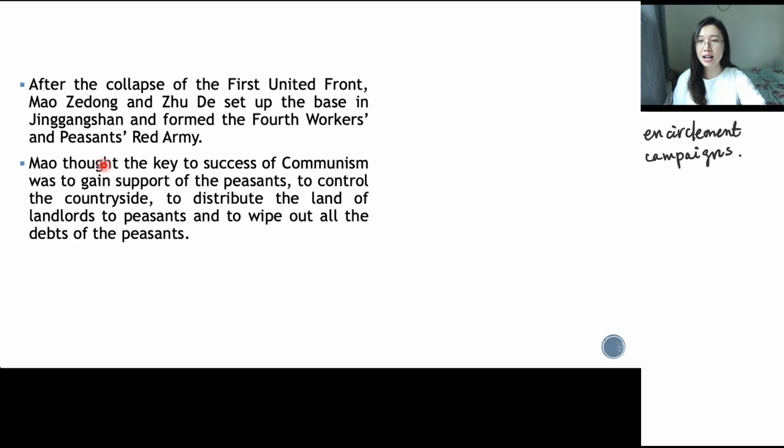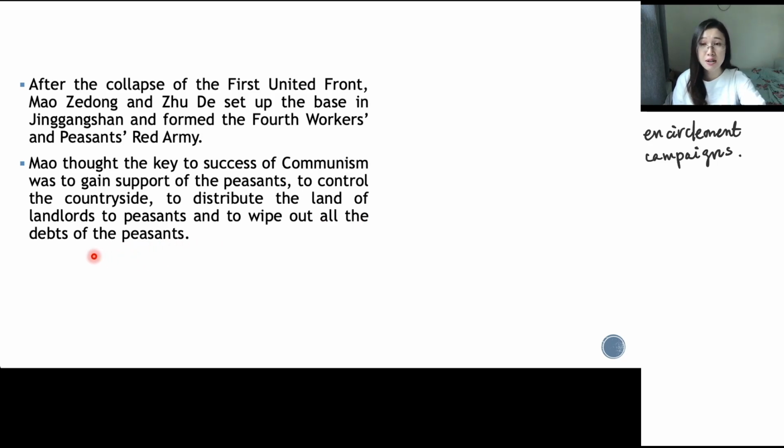When he was in Jinggangshan and other bases, Mao Zedong kept spreading his ideas of the revolutionary potential of the peasantry. He always told the peasants around him that the key to the success of communism was to gain their support and control the countryside, then distribute the land of landlords to peasants and wipe out all the debts of the peasants.